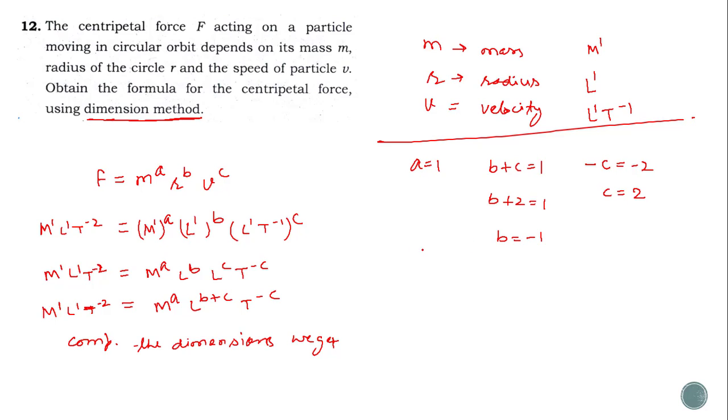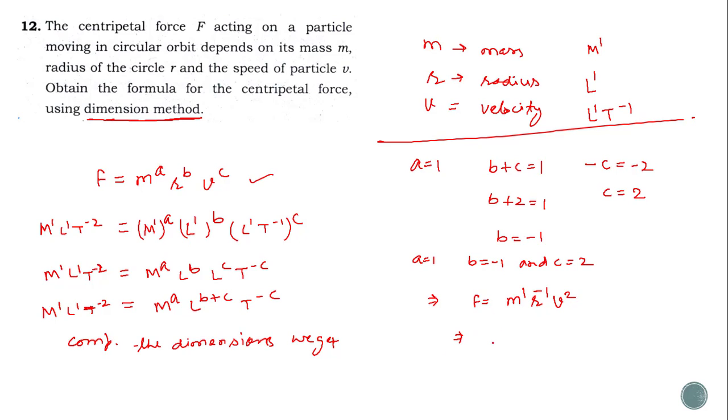So the value of a is equal to 1, b is equal to minus 1 and c is equal to 2. Using all these values in this equation, we get F is equal to m raised to the power a, which is 1 here, r raised to the power b, which is minus 1 here, and v raised to the power c, where c is equal to 2, so we can write v squared.